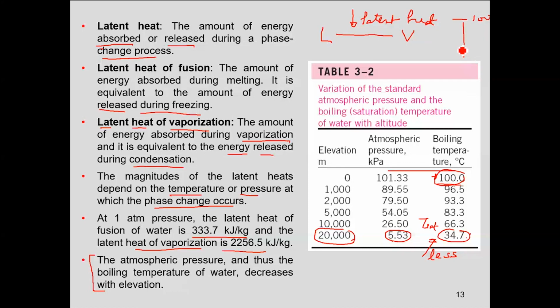To get from this level to 100, you need this much amount of heat. For 34.7, let's say you get to 34.7 by providing this much amount of heat. So in which case has more heat gone in? Sir, in the 100 one more heat has gone in. So unless you provide that much heat for that long, you will not cook it. If the heat is more, one thing is you provide more heat and less time. The other thing is you provide heat for a longer time so that the food gets cooked thoroughly.